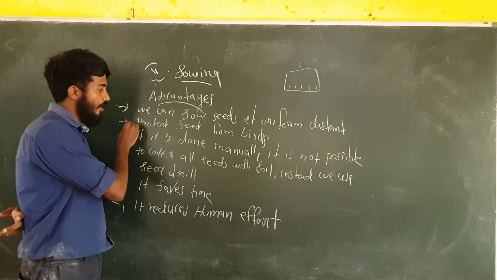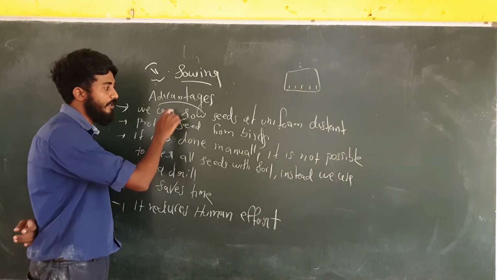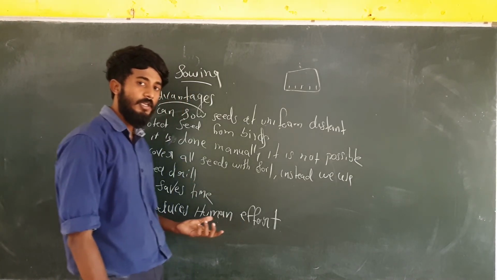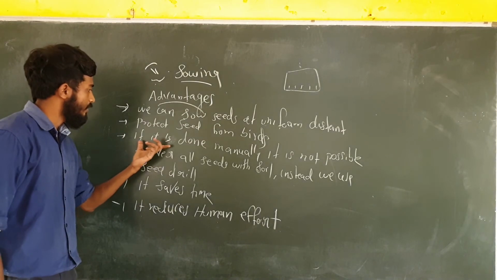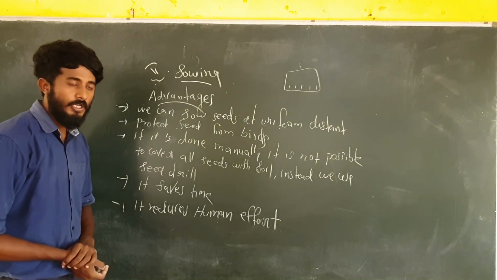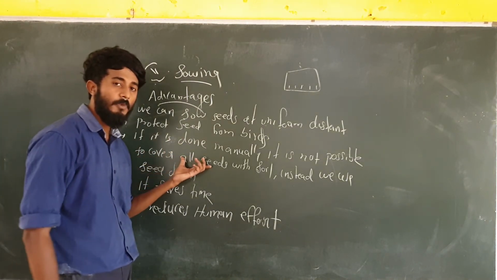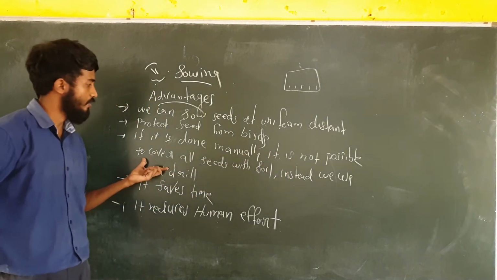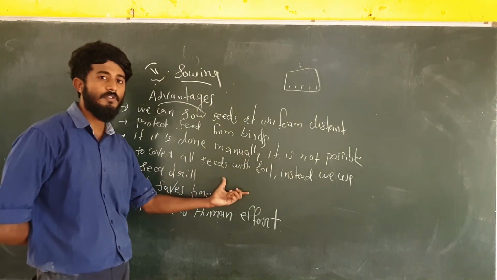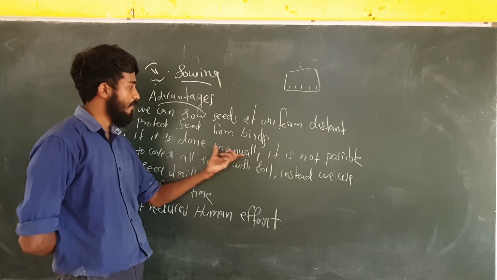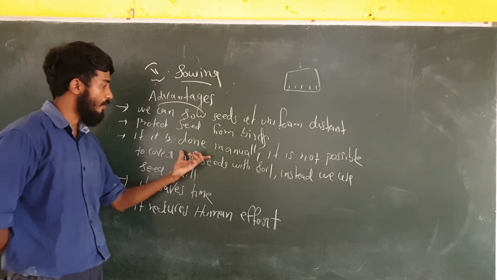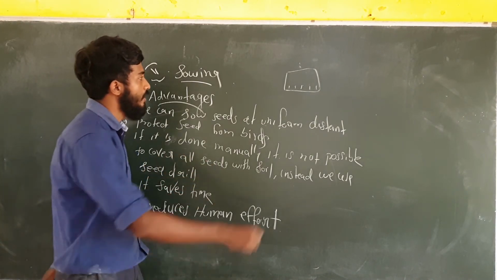The second advantage is that we can protect the seed from birds. Why? If sowing is done manually, what is the problem? It is not possible to cover all seeds with soil.